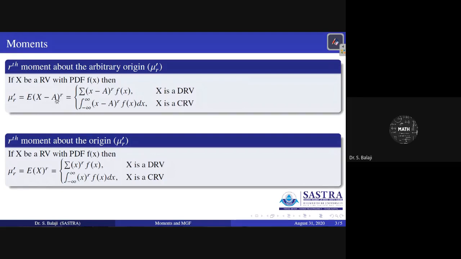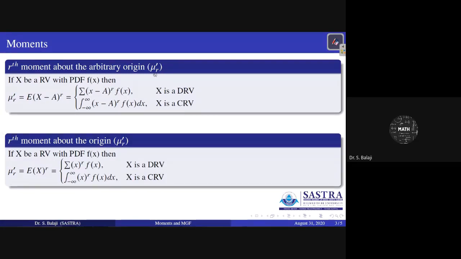In that case, instead of a, you can use 0. Therefore, you can get E of x power r, that is mu dash r here. That will be denoted by summation x power r f of x for a discrete random variable, and for a continuous random variable, it is defined by the integral from minus infinity of x power r f of x dx. Arbitrary origin means you can use a, while generally origin means you can use 0, but both have the same notation, mu dash r.